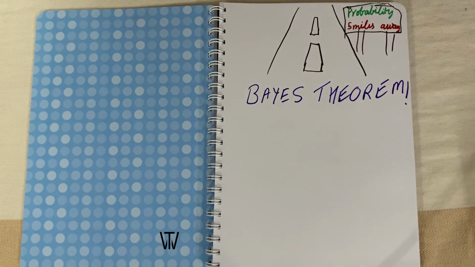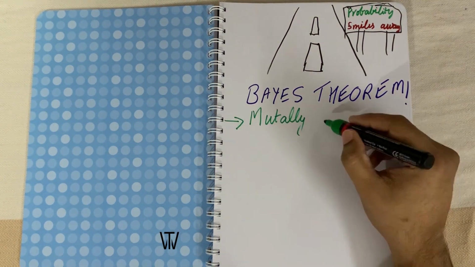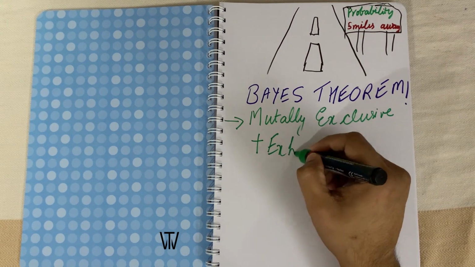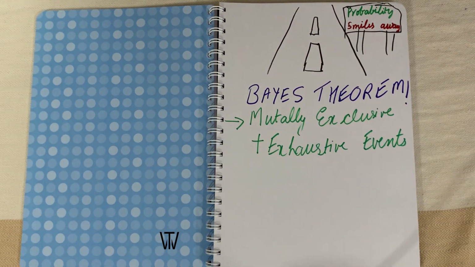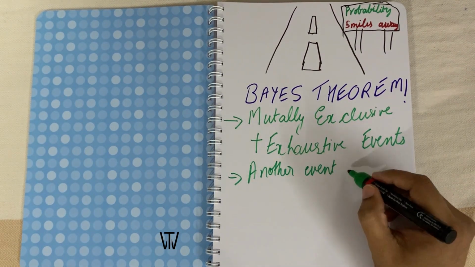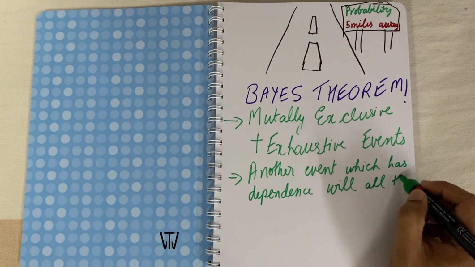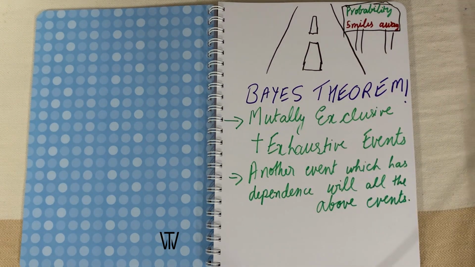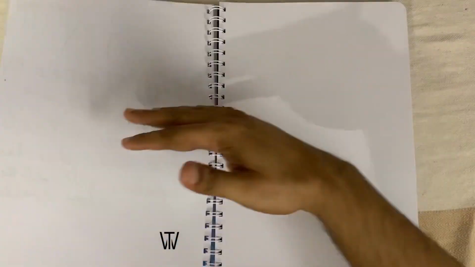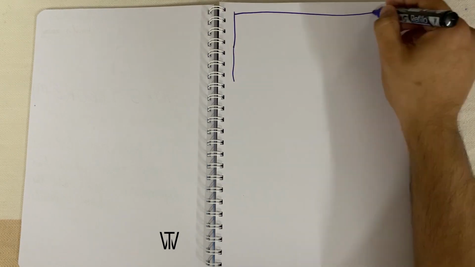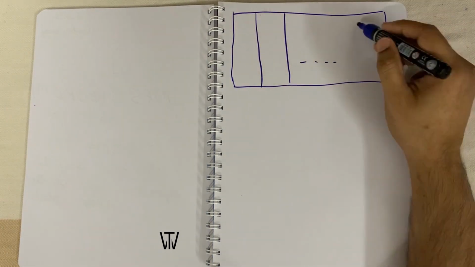It deals with a particular case where you have several mutually exclusive and exhaustive events, and another particular event which has some dependence on each of them. Let's explain this with a Venn diagram. Let us say we have n mutually exclusive events A1, A2, A3 up to An.